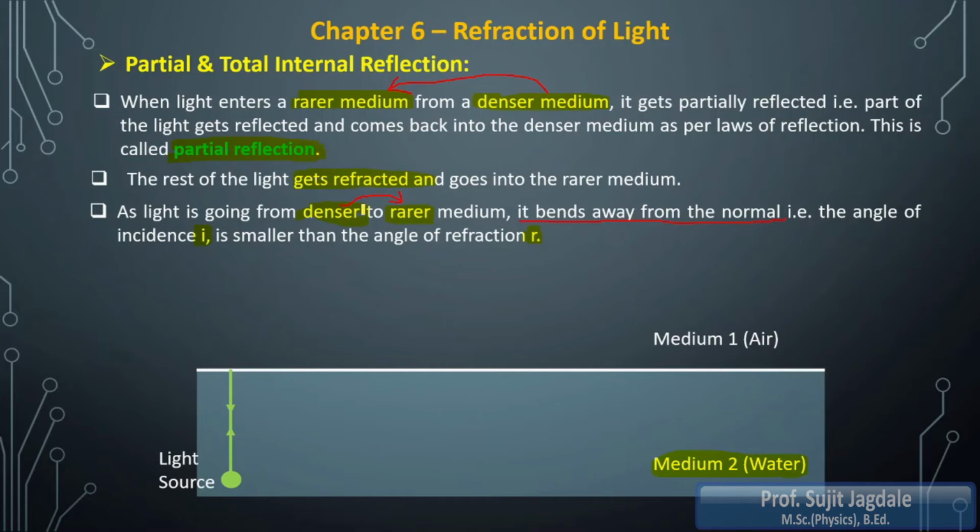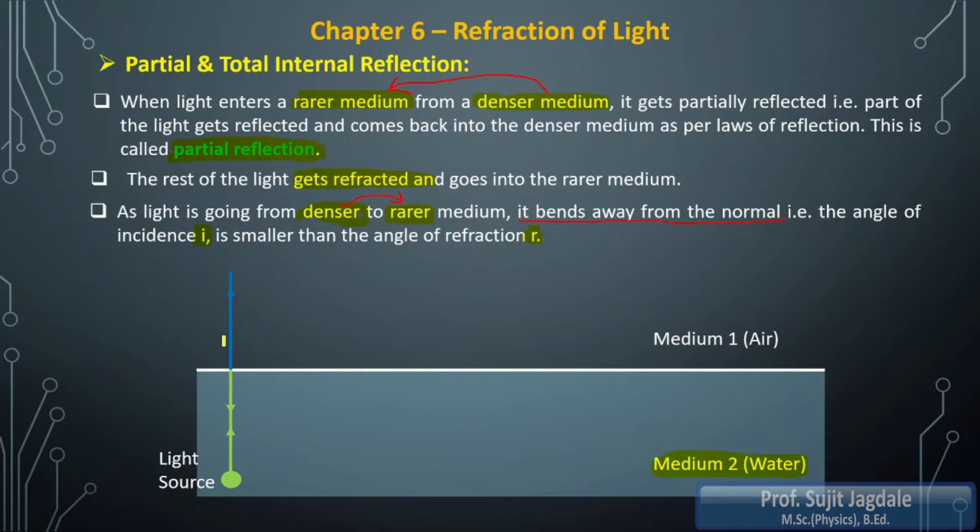So when a light wave is incident normally on any boundary of the medium, then light will not show refraction. That means it will go straight away, as it is, into the second medium. Whatever the second medium, rarer or denser, it doesn't matter. So it will go undeviated. Undeviated means its original path will not change.